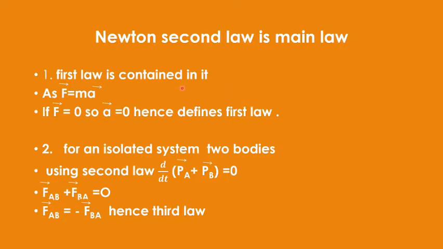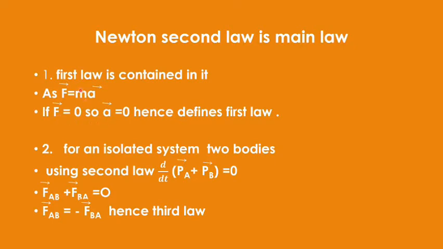So whenever you have to prove that Newton's second law is the main law, you can say that by using Newton's second law, we know that force F equals m into a, where m is the mass and a is the acceleration. Now if we say that no external force is applied, or the force applied equals 0, then what happens?